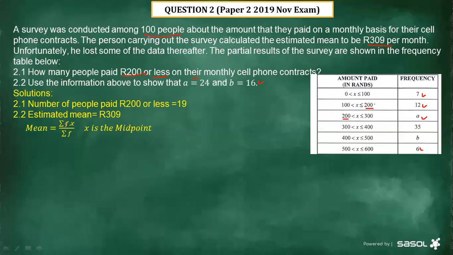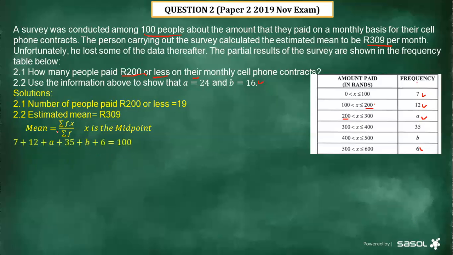Now, of course, F stands for frequency. So you can see this one is F multiplied by x. F is the frequency, x is the midpoint. And then I've just explained to you how to determine this midpoint. You say again 0 plus 100 divided by 2, then it's going to give us 50. That 50 is the midpoint. Then you can see this one. Remember that this symbol symbolizes the sum, meaning the sum of frequency multiplied by the midpoint. Then it's going to help us to determine the value of A and B.